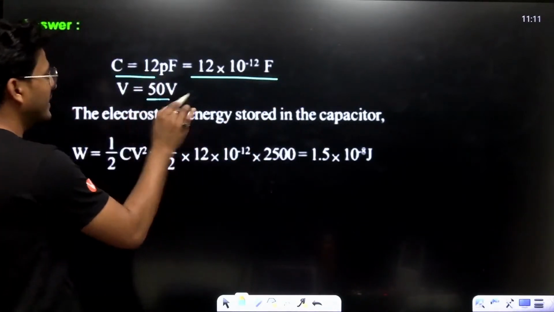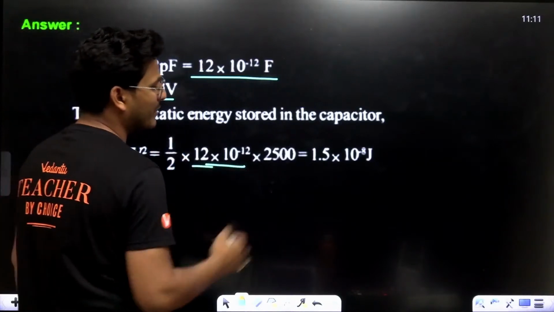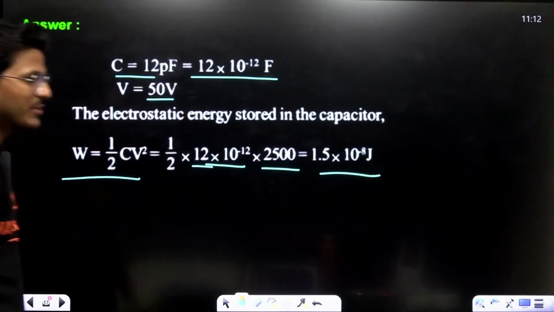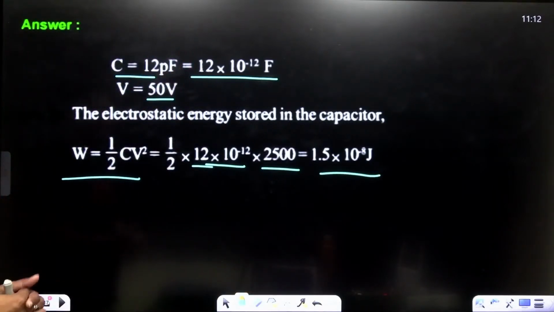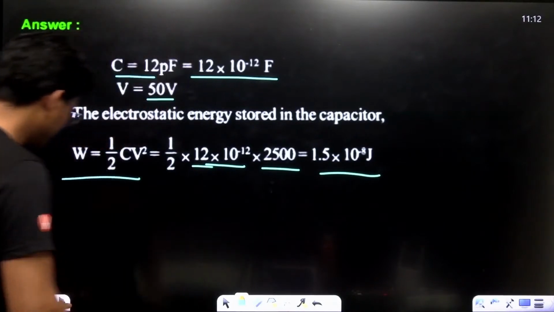Now it's in farad, and 50 volts. W equals half CV squared, that means half into 12 into 10 to the power minus 12 into 2500, that is 1.5 into 10 to the power minus 8 joule. All right, you got it, okay.